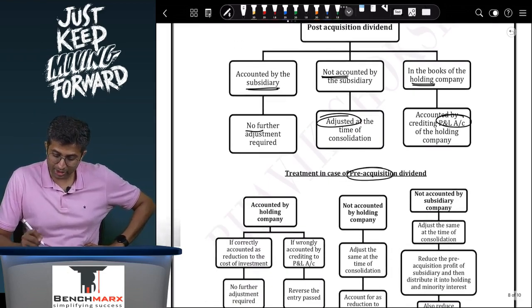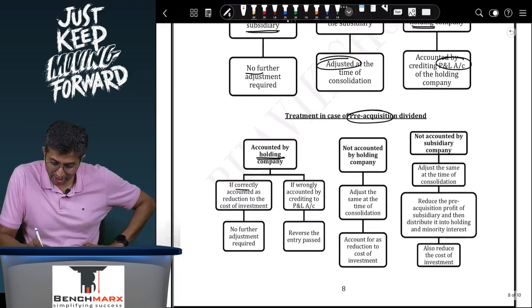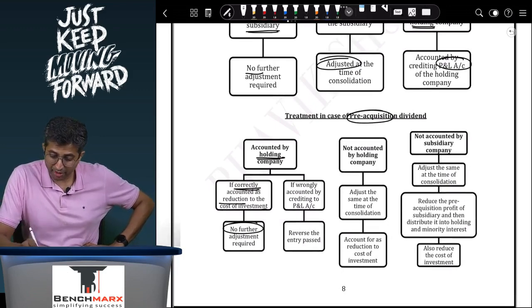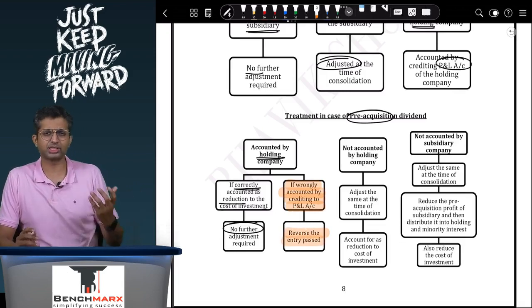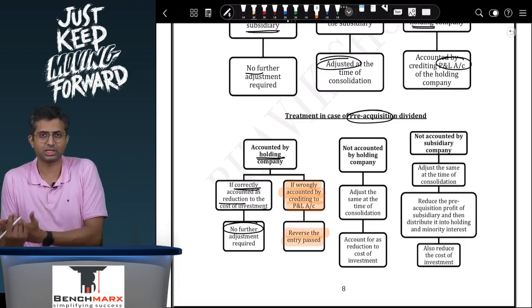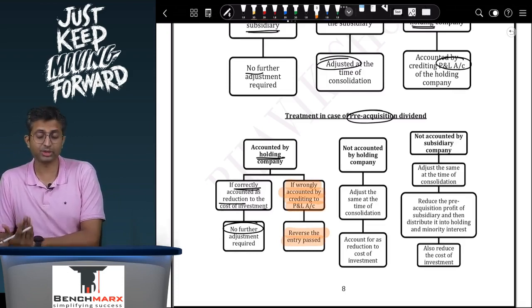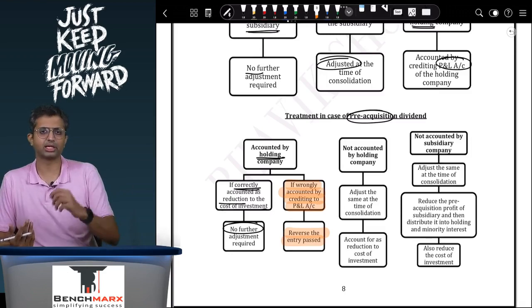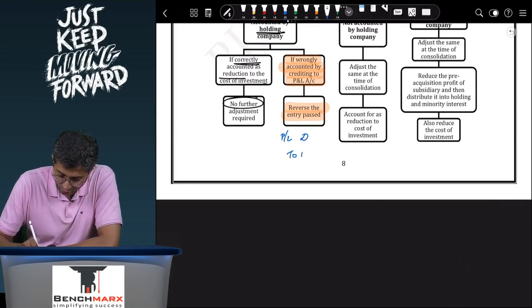If it is pre-acquisition dividend, which is accounted by the holding company, where is it accounted? It is correctly accounted by reducing the cost of investment, no further adjustment. However, this is the most important part. If it is wrongly accounted by crediting the P&L, then you reverse the entry. Sorry, the P&L has been credited, so you debit the P&L and credit the investment. So your adjusting entry over here will be P&L account debit to investment.